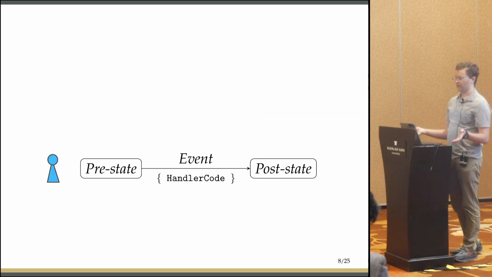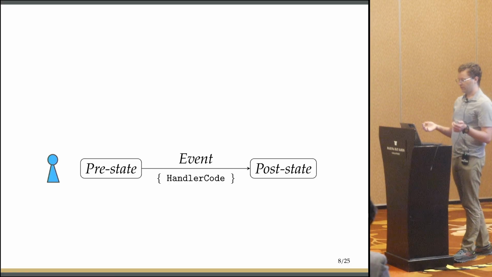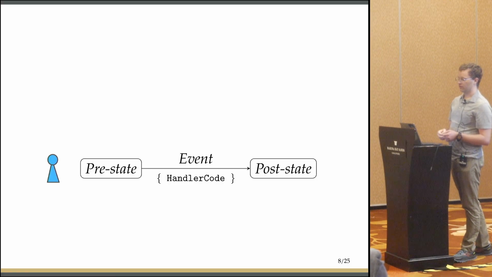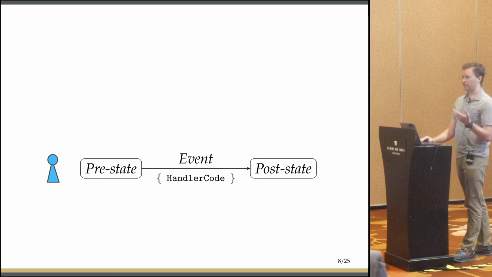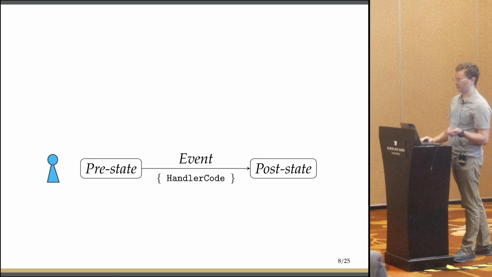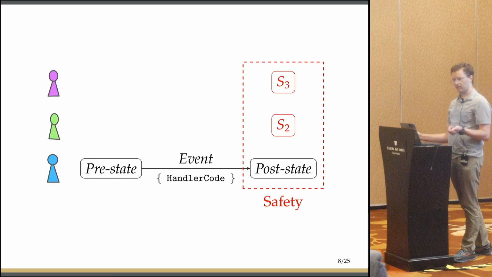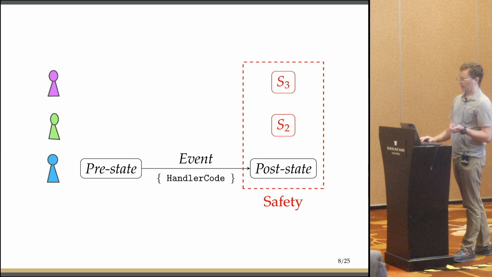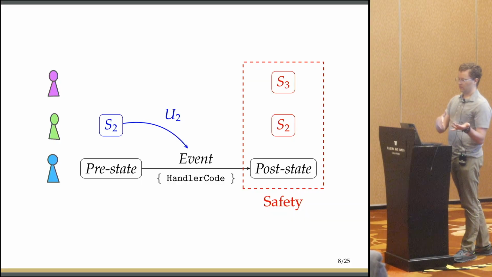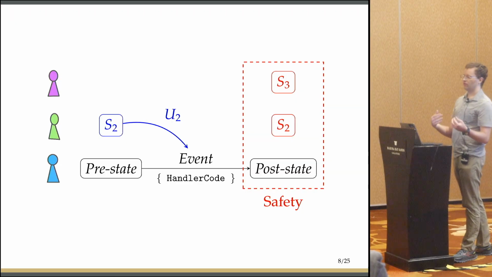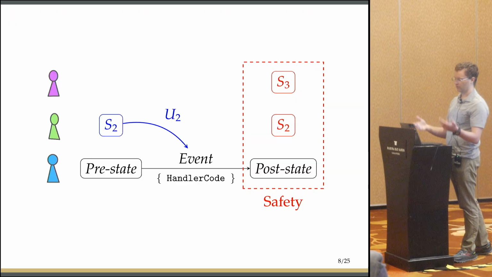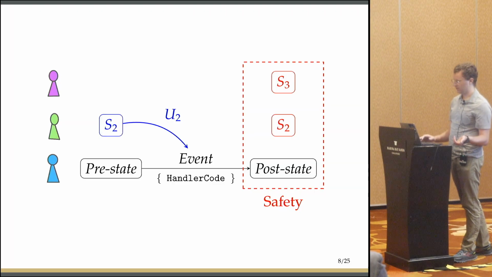OK, so how do we verify this then? We can think of our basic inductive verification step as going to look at some event on a node that's starting in a state, processing some code, and ending in a state. And of course, the problem, as I talked about with the bird's eye view, is that the safety of that final state depends on the other states of the other nodes. And even worse, this event is probably the delivery of a message, an update, and we're going to run some code on it. But where did that update come from? That's going to depend whether it's actually possible to receive it in this state.